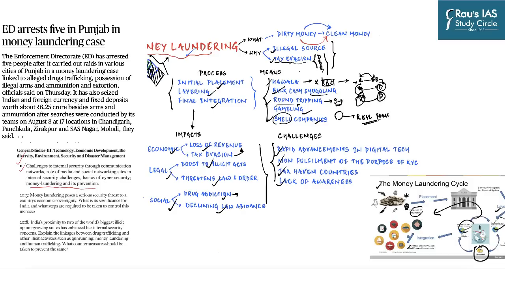Because first and foremost, money laundering is generated more often than not from illicit or illegal acts. For example, drug trafficking, arms smuggling, criminal activities like extortion money. All these things together have a direct impact on India's internal security. And the way money laundering and its proceeds are utilized again becomes a cause for concern, because a person obtaining his or her wealth or revenue from illicit sources ultimately is going to focus upon them. And so more often than not, money laundering becomes the base for terrorist financing and organized crime networks.